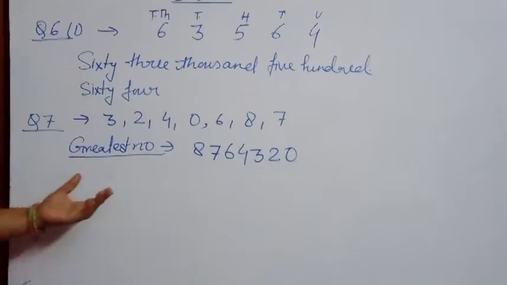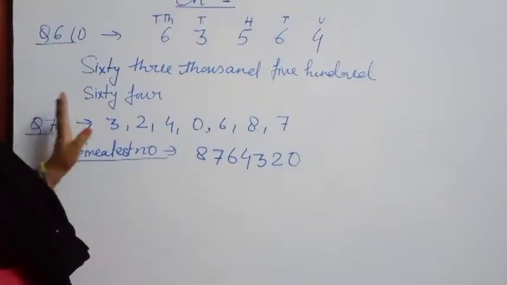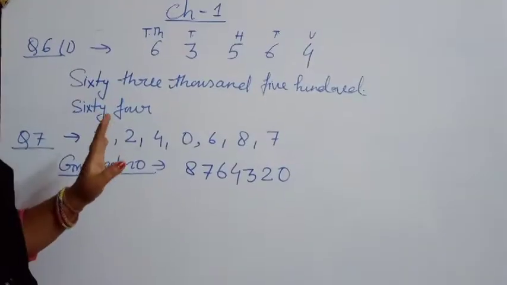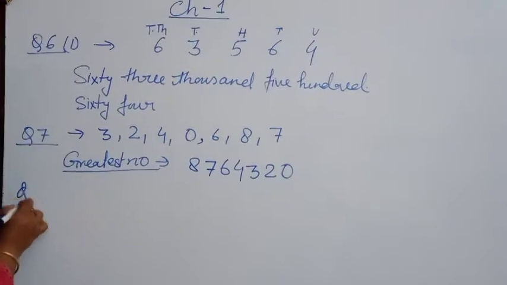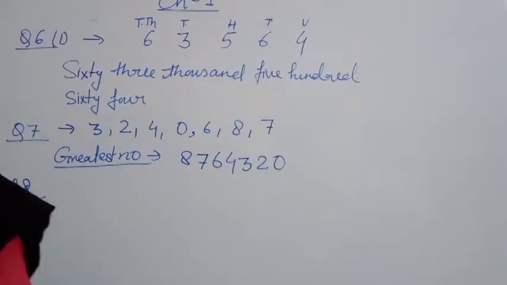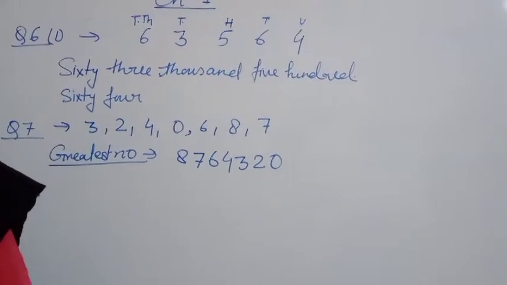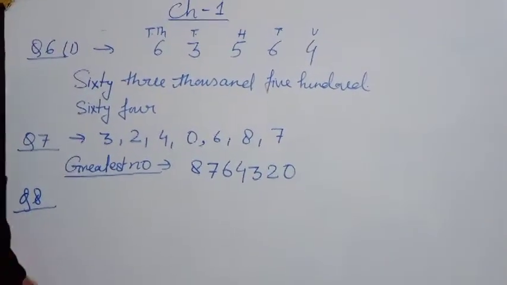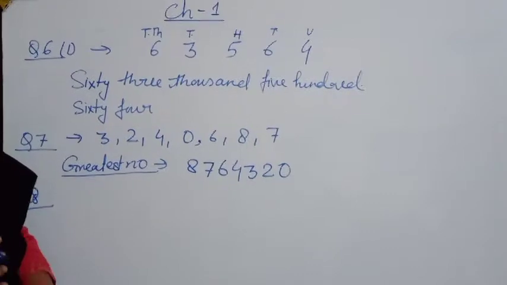Just so simple. Okay. That is your question number 7. Now just move to question number 8. See what question number 8 is. How many 6-digit numbers are there in all?